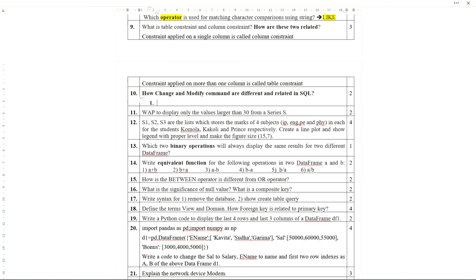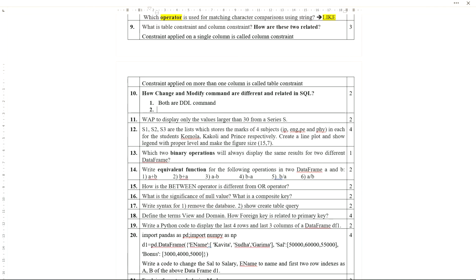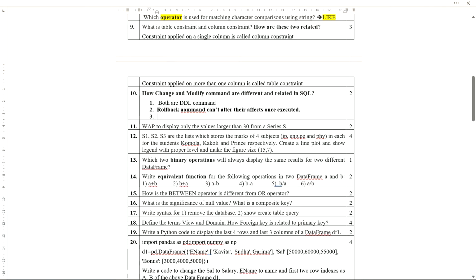First point: both are DDL commands. Second one: rollback command cannot alter their effects once executed. Okay, rollback command.